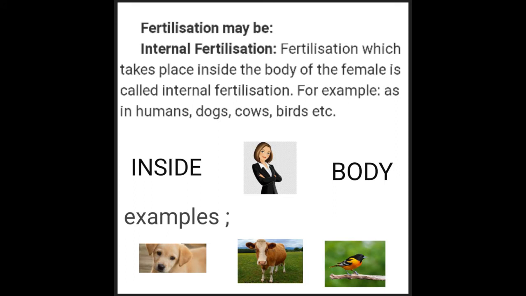Fertilization may be internal or external. Internal fertilization. Fertilization which takes place inside the body of the female is called internal fertilization. For example, as in humans, dogs, cows, birds, etc.